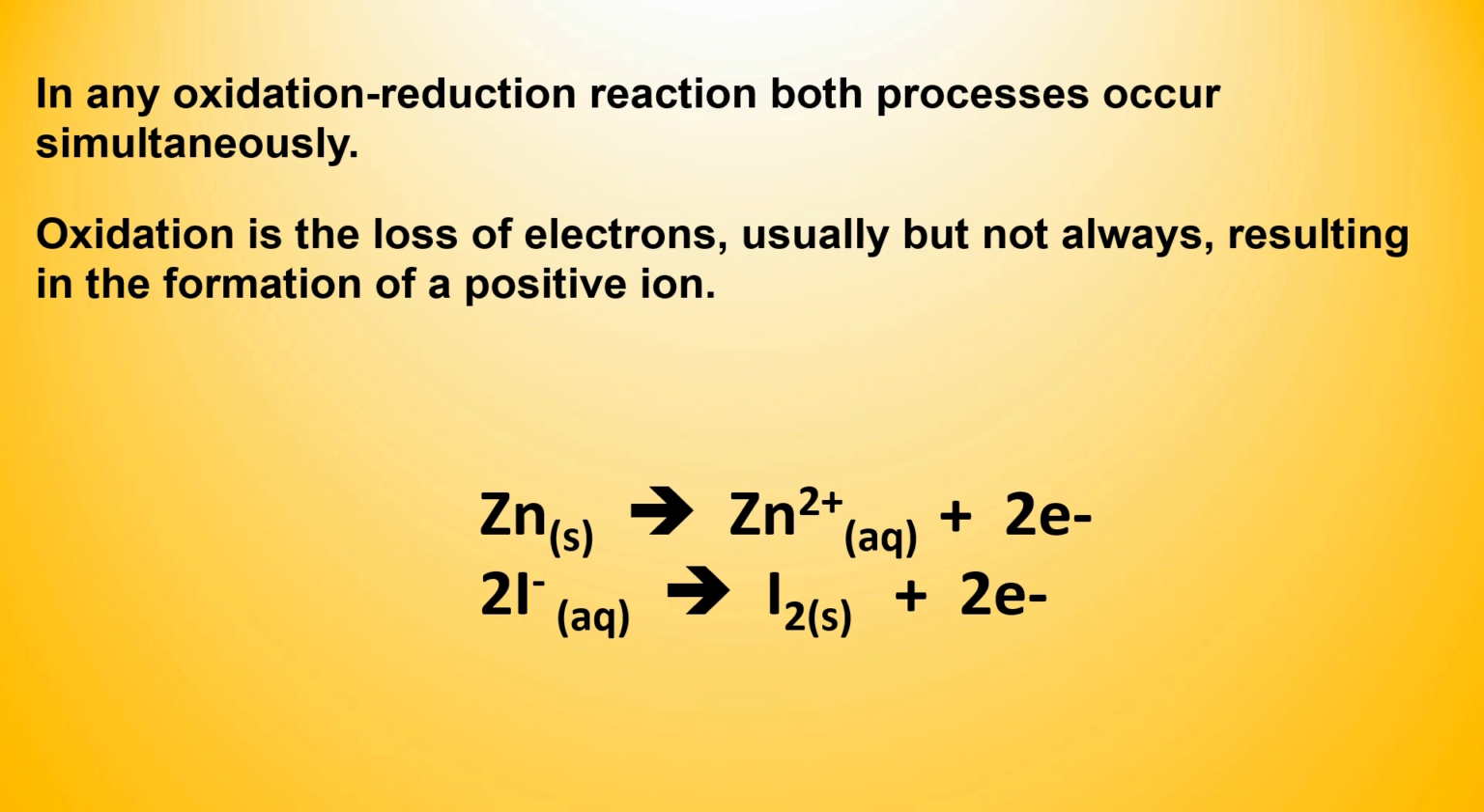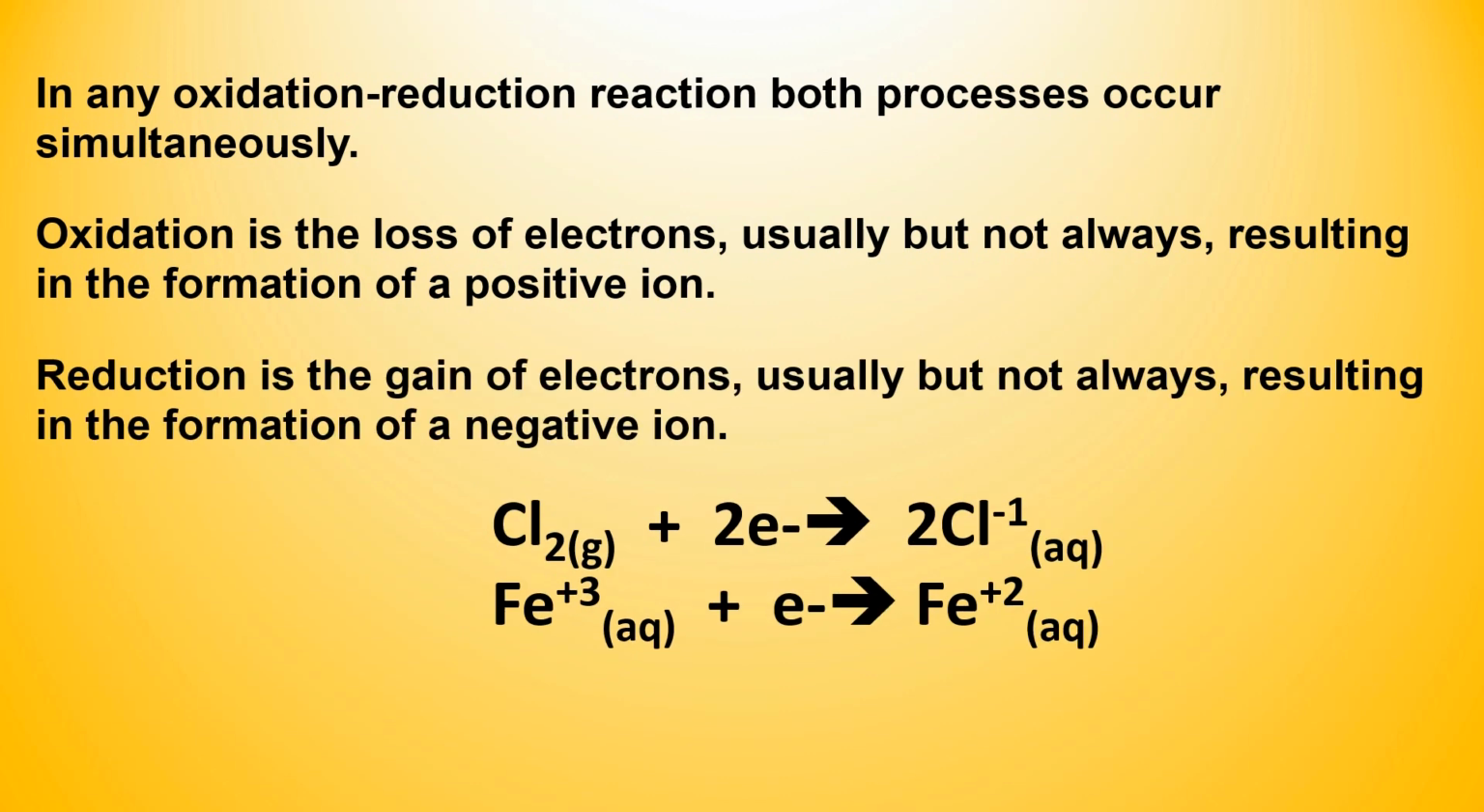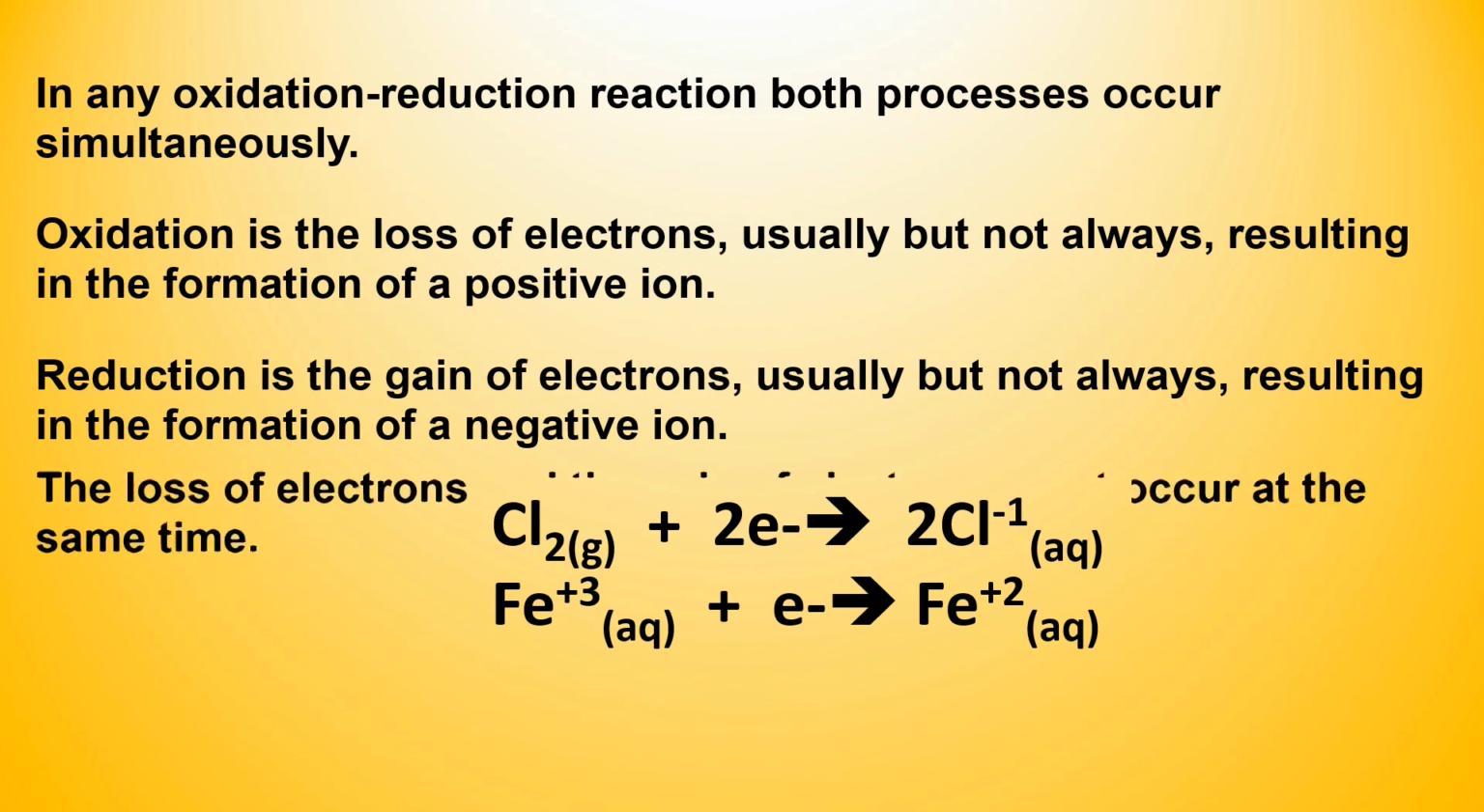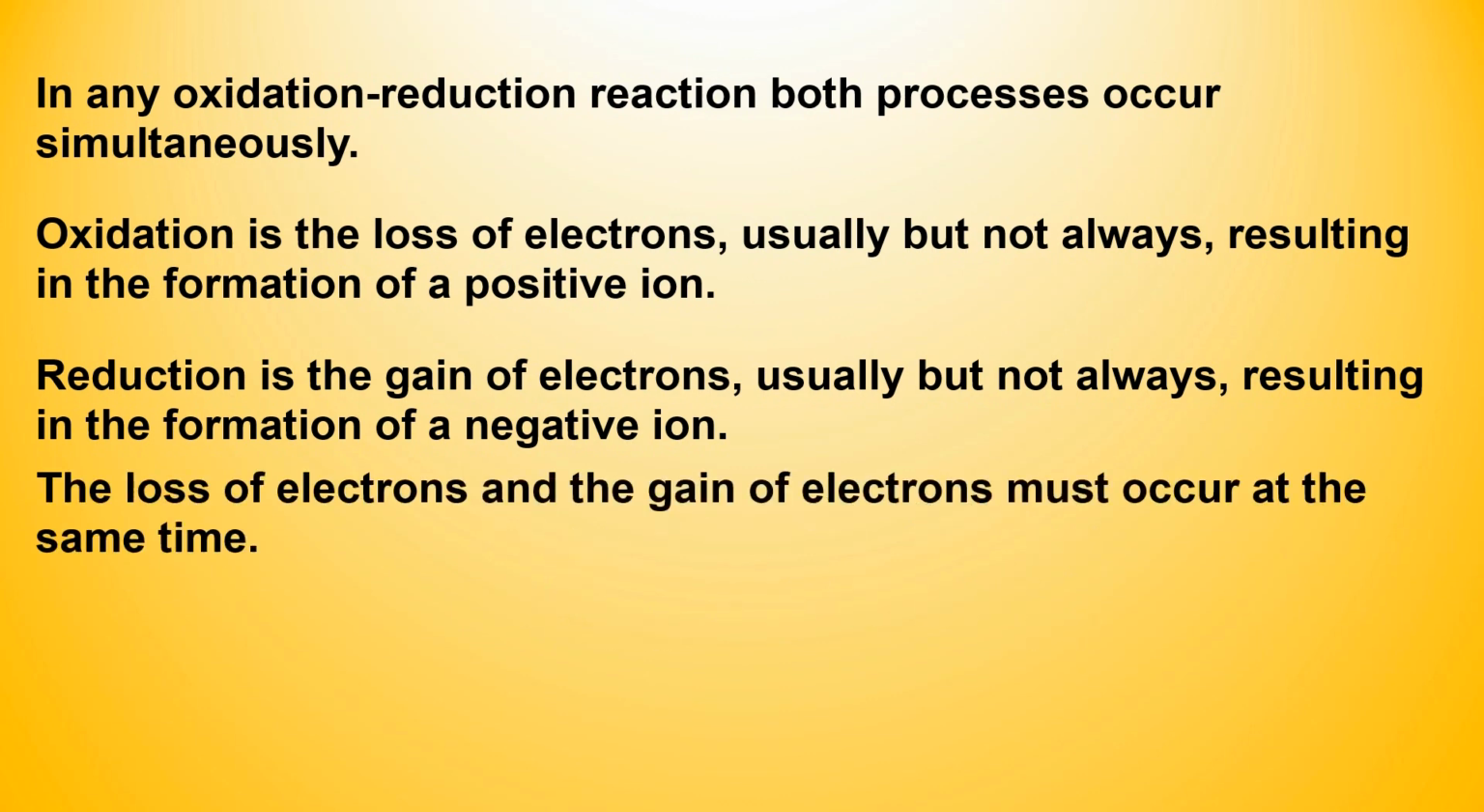Oxidation is the loss of electrons, which usually but not always results in the formation of a positive ion. Reduction is the gain of electrons, which usually but not always results in the formation of a negative ion. The loss of electrons and the gain of electrons must occur at the same time.